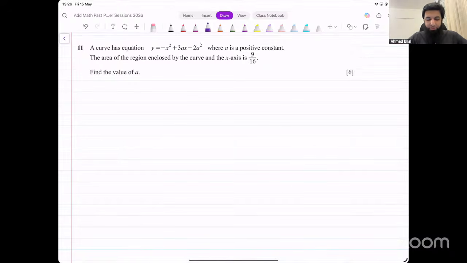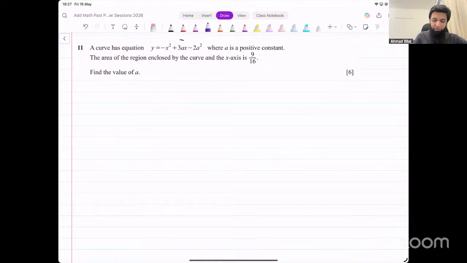Okay, everyone, chale. Let's resume. Question number 11. Let's do this now. It says a curve has this equation y equals minus x squared plus 3ax minus 2a squared. That's a quadratic equation. Where a is a positive constant, the area of the region enclosed by the curve and the x-axis is 9 over 16. Find the value of a.